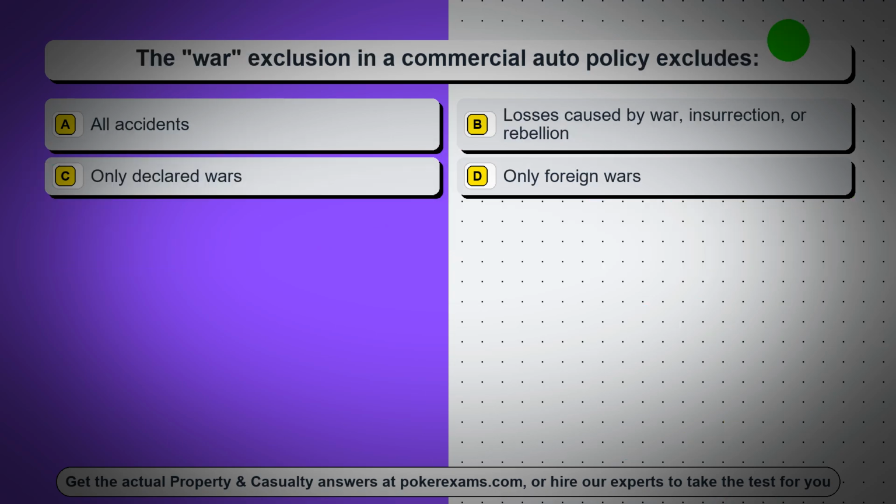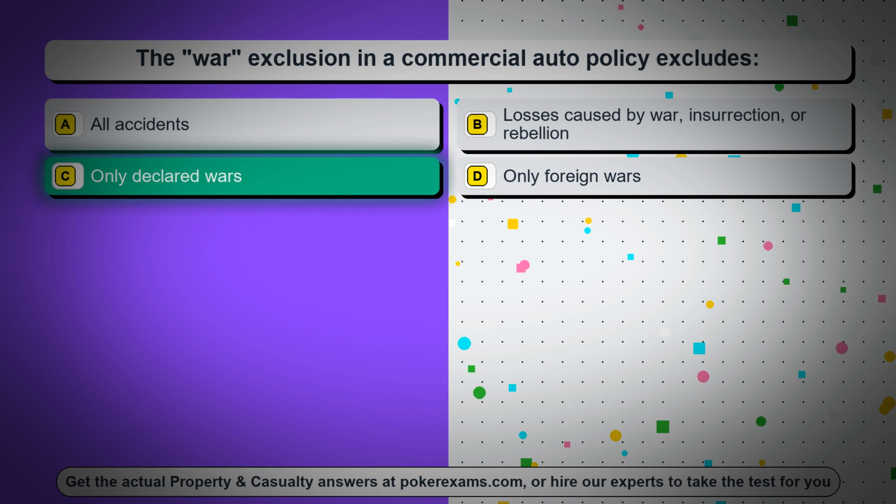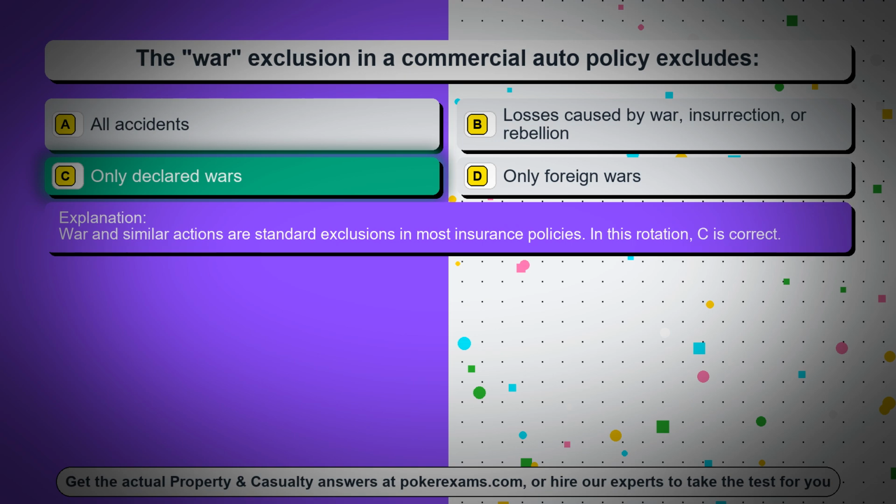Question 78. The war exclusion in a commercial auto policy excludes: Option A, all accidents. Option B, losses caused by war, insurrection, or rebellion. Option C, only declared wars. Option D, only foreign wars. The correct answer is option C, only declared wars. War and similar actions are standard exclusions in most insurance policies. In this rotation, C is correct.